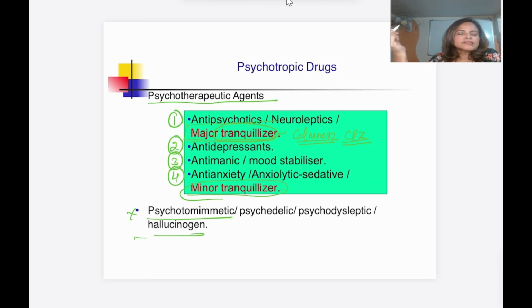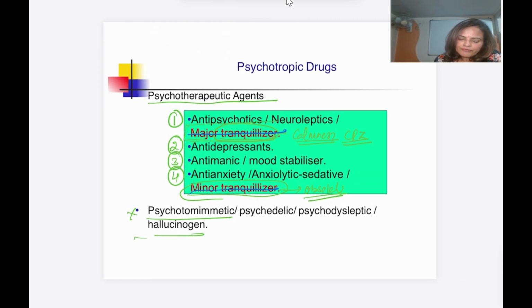But anti-anxiety drugs are more commonly used as compared to the antipsychotic drug. So this terminology of major and minor is obsolete. We are not using this terminology, but you must know what is a tranquilizer. They are the drugs which are going to produce a calmness.